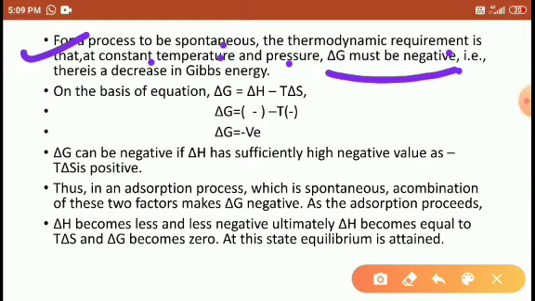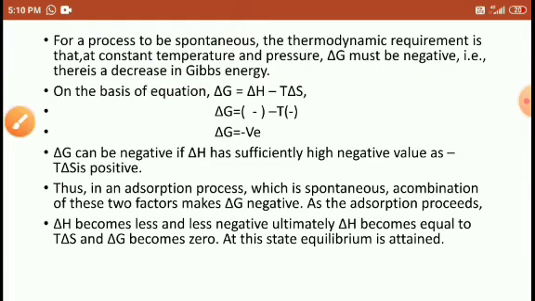Gibbs energy means the energy available to do some useful work. During adsorption, the adsorbate and adsorbent both lose their energy. The enthalpy decreases, and along with the energy loss the entropy also decreases. So the Gibbs energy decreases, and this is a spontaneous process.